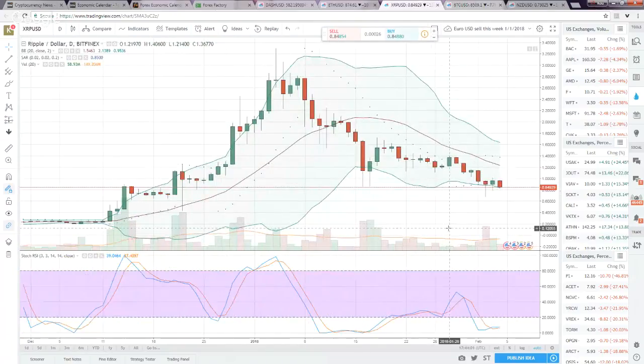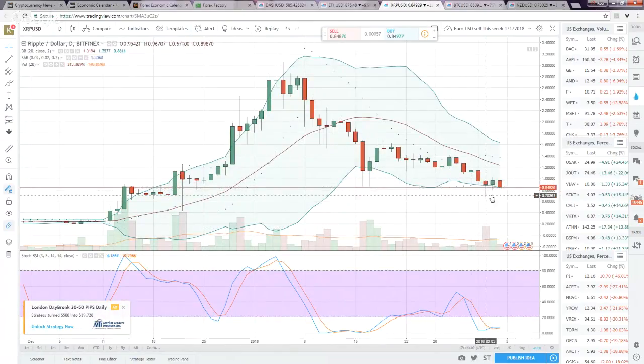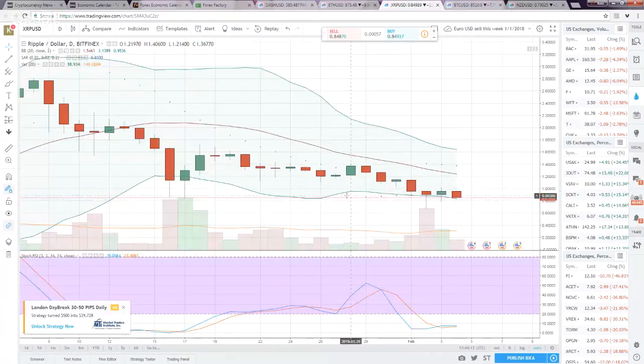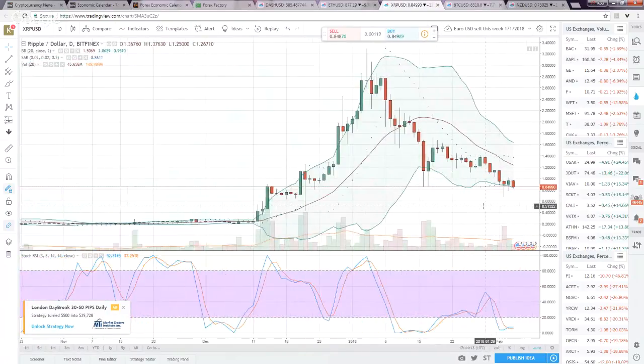XRP is coming back down. XRP is still under 90 cents, currently at 84 cents. I'm still looking to short it back down to 60 cents. Remember this wick here? This wick was at 66 cents. So if it does not come back down to 66 or 67 cents, then I'll probably buy it. Other than that, there is really no initial support unless we see this support here at 71. What was this one? 70 cents.